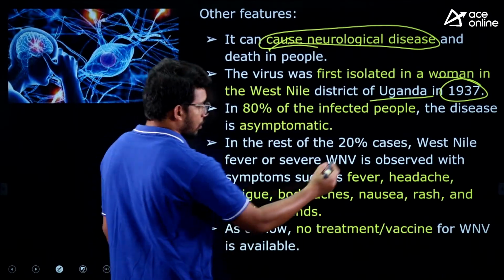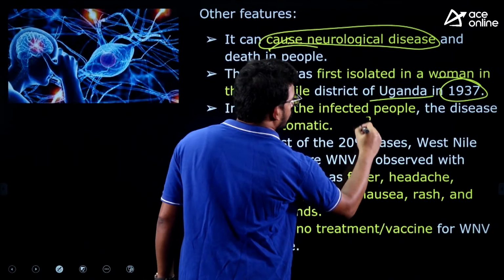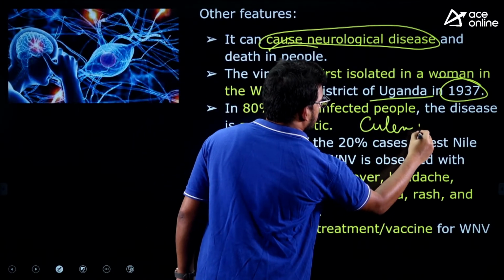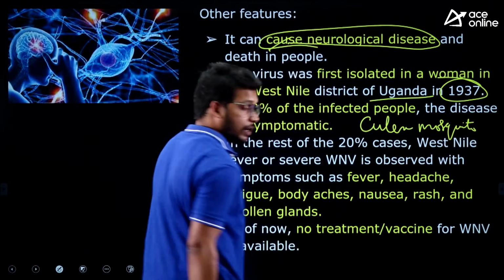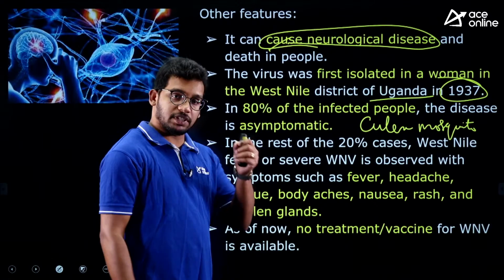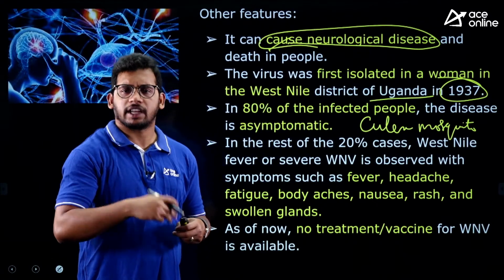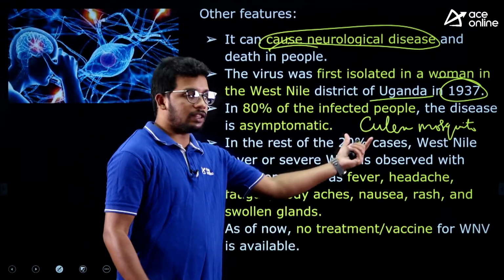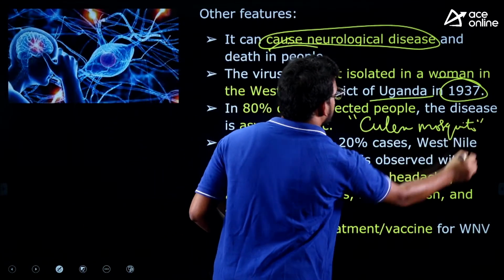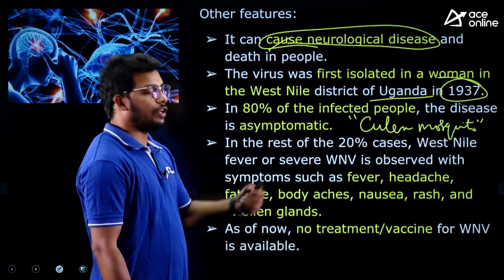So this is also important. I think here it's forgot to write Culex mosquito. So this is family of flavivirus, but specific, there are number of other Aedes aegypti. There are again mosquitoes, different classification are there. In that, Culex mosquito is the one which is spreading this disease. So this is also important.